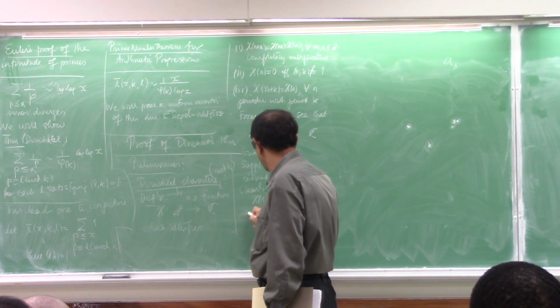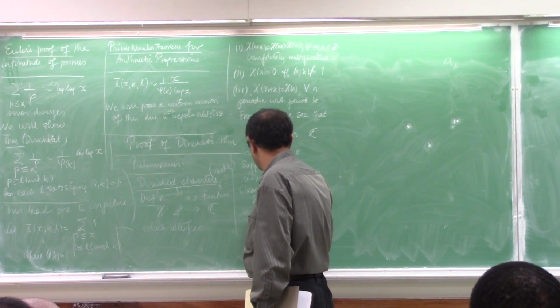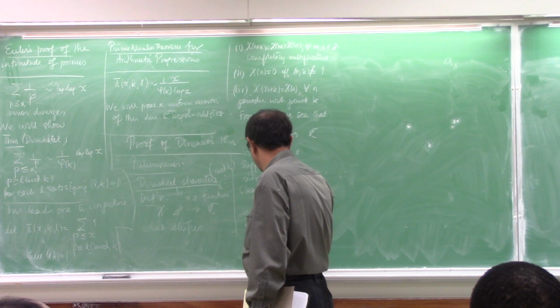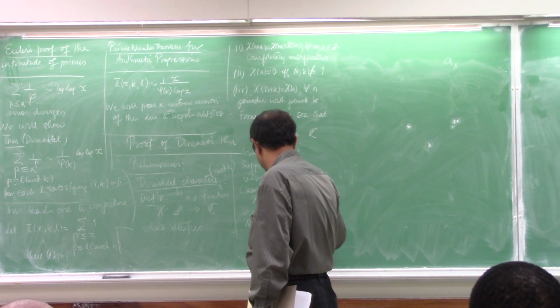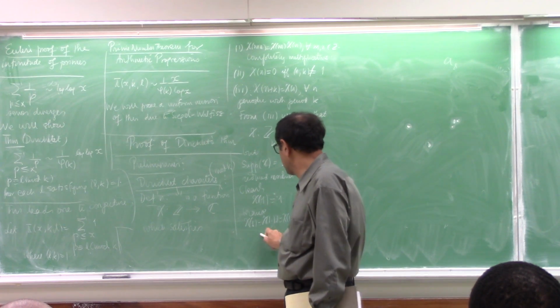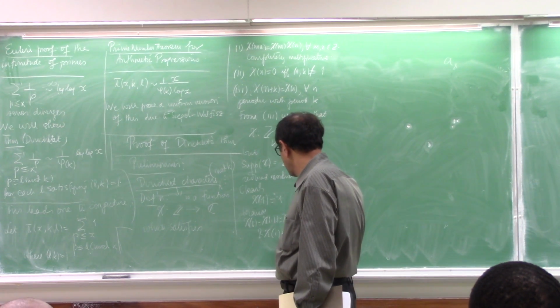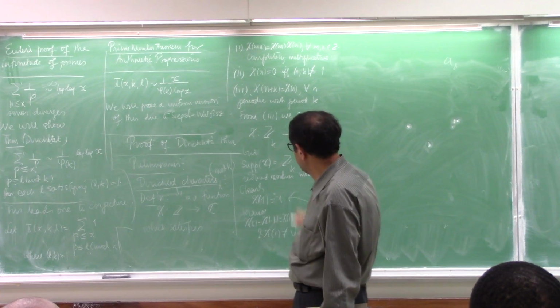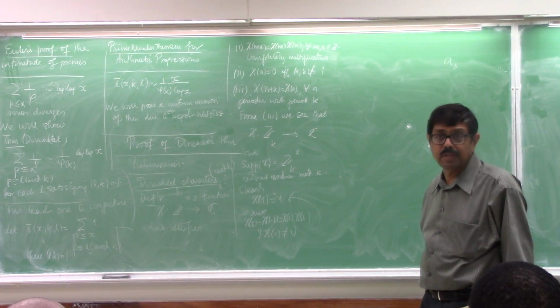Because chi of 1 is chi of 1 times 1, which is chi of 1 times chi of 1 by the multiplicative property, and chi of 1 is non-zero. So those two imply that chi of 1 is 1.